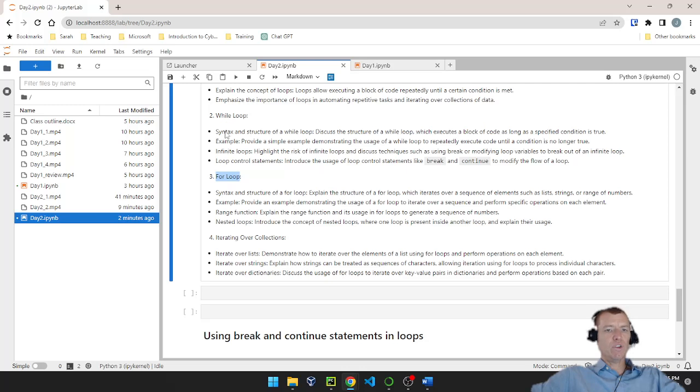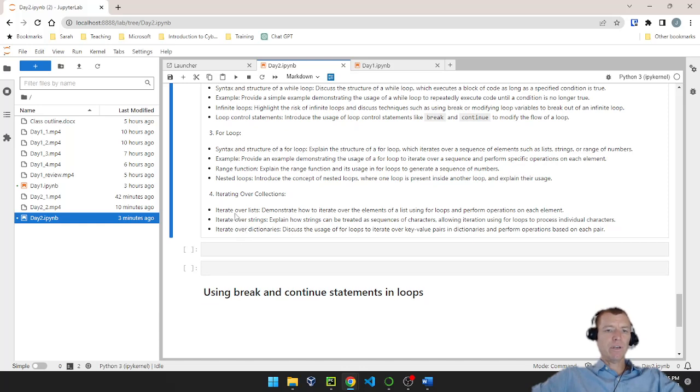So we have the two different loops because they have two different purposes, and they're both efficient at doing their specific purpose. Now, I could do a for loop and make it mimic a while loop, but it's going to take me some extra code and it's not going to be as elegant and clean. And I can also do the same thing with a while loop, make it function very much like a for loop. Again, not going to be as clean and elegant, but I can do those things. So these are just two tools in our belt for looping to make our programs be able to iterate over and do things repetitively.